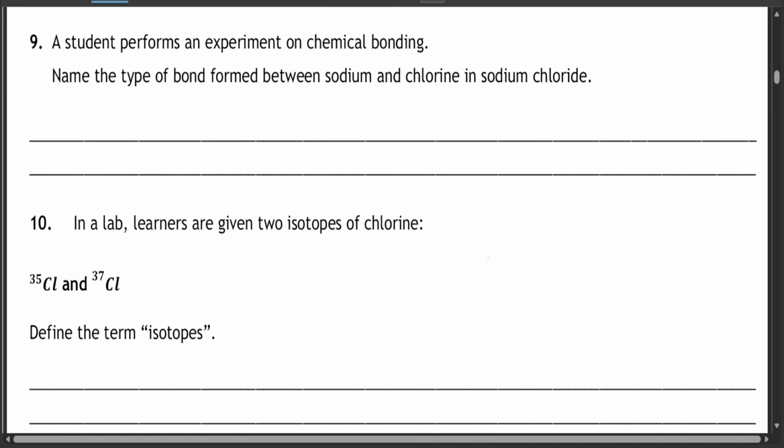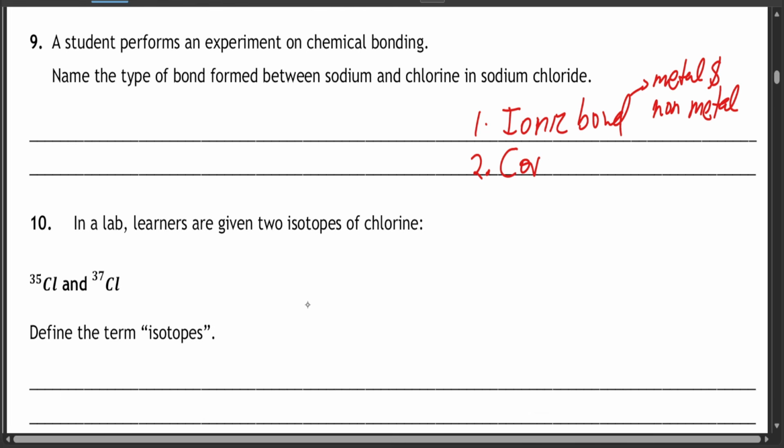Question 9. A student performs an experiment on chemical bonding. Name the type of bond formed between sodium and chlorine in sodium chloride. Remember that we have 3 bonds. The first is the ionic bond. Ionic bond is between a metal and a nonmetal, for example sodium and chlorine, potassium and chlorine, potassium and iodine, potassium and fluorine, or magnesium and chlorine. As long as it's between a metal and a nonmetal, an ionic bond is usually formed.